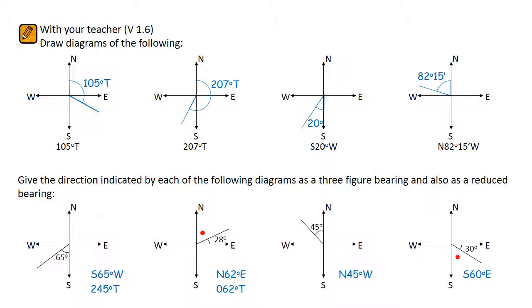The next one is going to be 45 degrees less than a full circle, so it's 360 degrees minus 45. The true bearing is going to be 315 degrees of clockwise rotation from north. And the last one, to get around there, it'll be 90 plus 30, which is 120 degrees true.